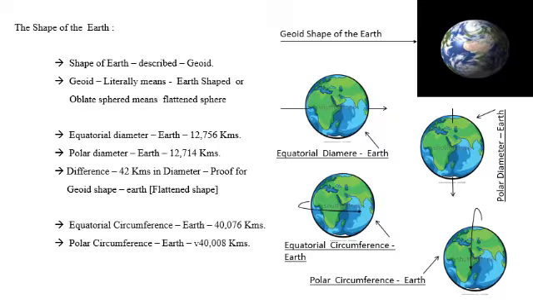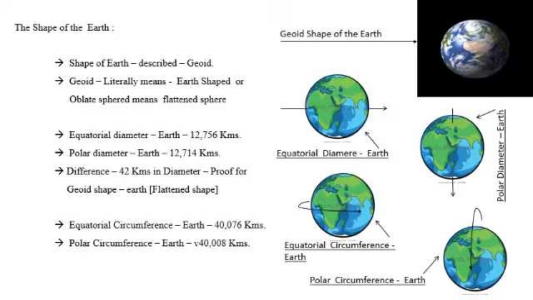When we look towards the polar diameter of the earth, it is only 12,714 kilometers. Look into the third picture. The arrow mark passes through the northern pole and comes out from the southern pole. The interior distance between the north pole and south pole of the earth is called the polar diameter.